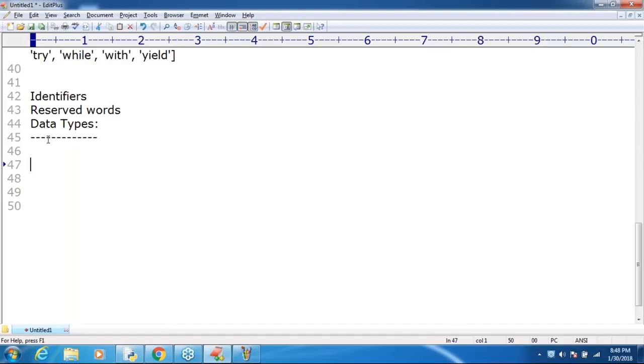Next, data type. Sir, let me talk about this one. Data type represents the type of data present inside a variable. Okay, sir, x is equal to 10. Can you please tell what type x is? What type? Int type. So data type represents the type of value held by the variable. Next, in Python, we are not required to specify the type explicitly.